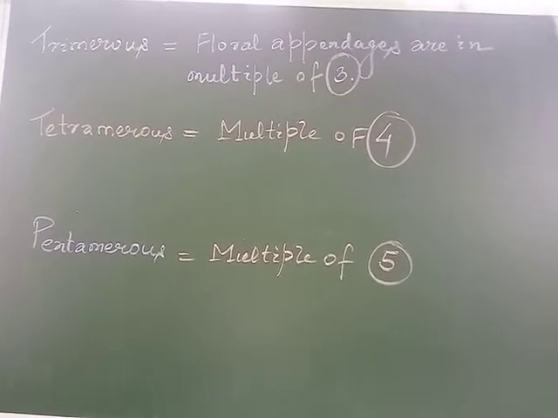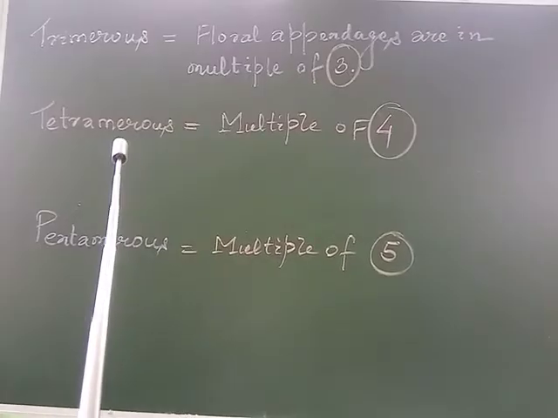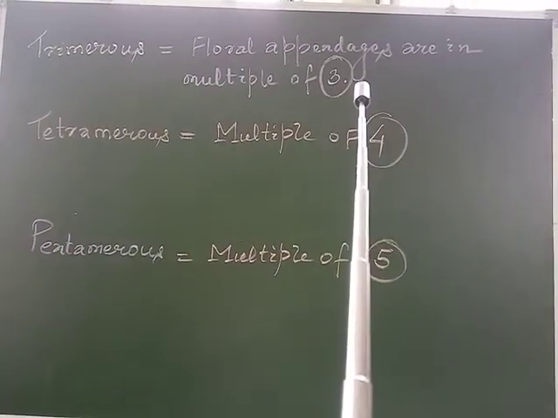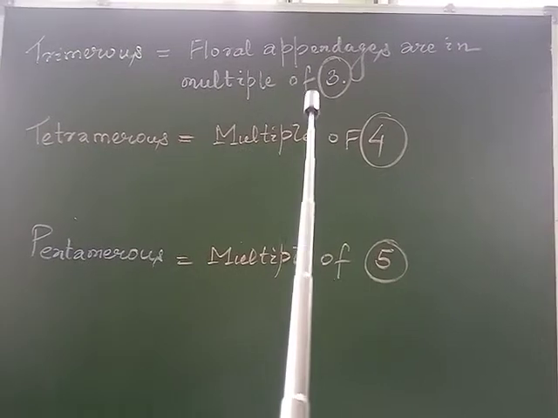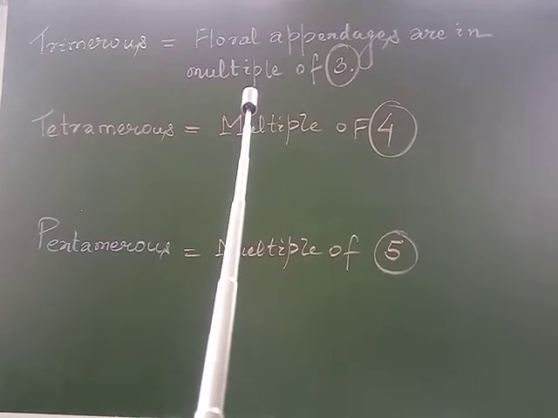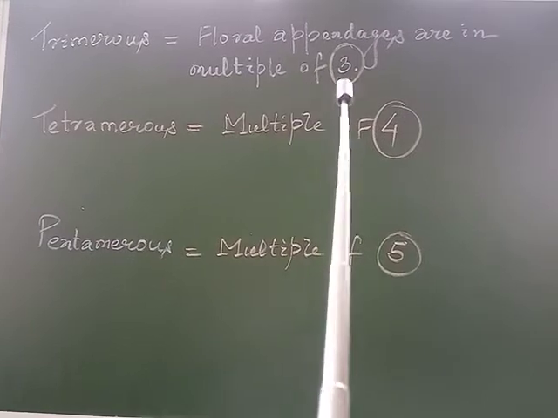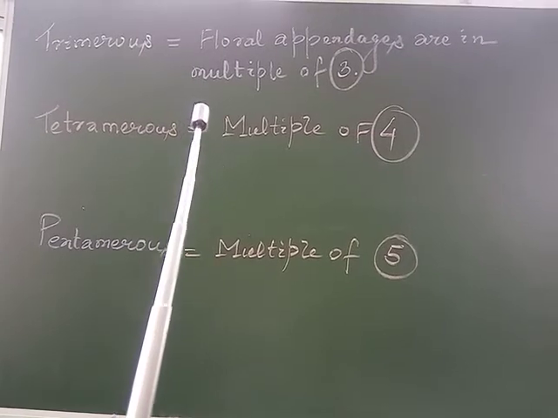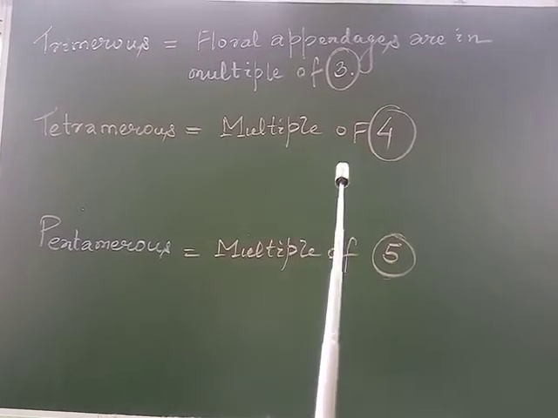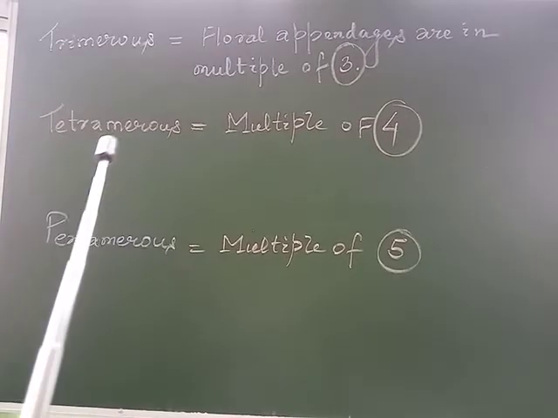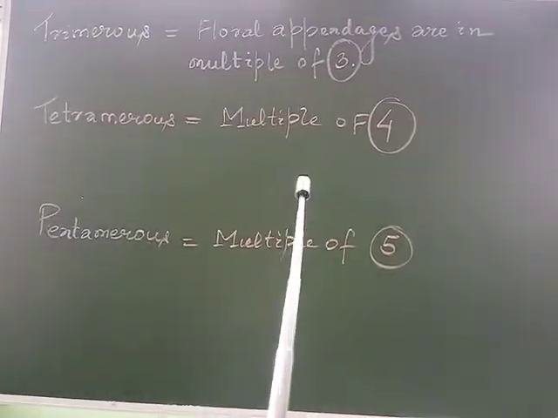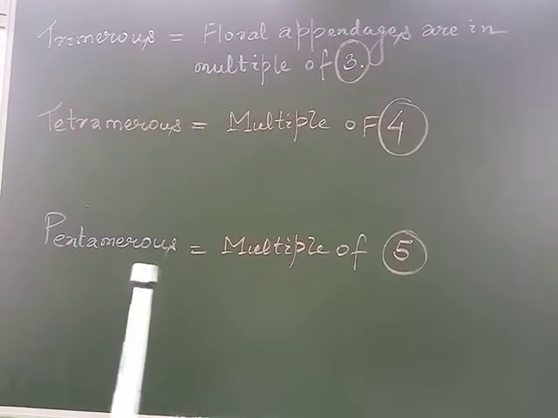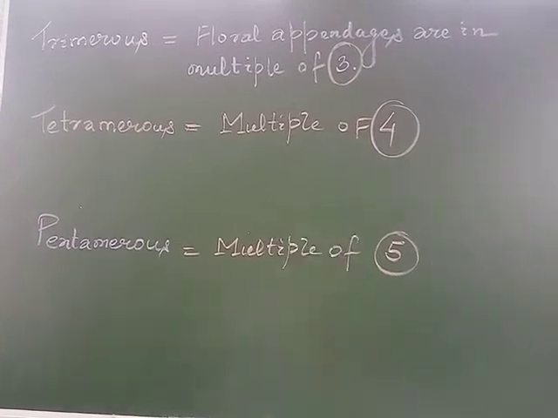Further on, a flower may be trimerous, tetramerous or pentamerous. When the floral appendages, meaning the sepals and petals, are in multiples of 3, they are called trimerous flowers. If the floral appendages are in multiples of 4, they are called tetramerous flowers. Similarly, if the floral appendages are in multiples of 5, they are called pentamerous flowers.